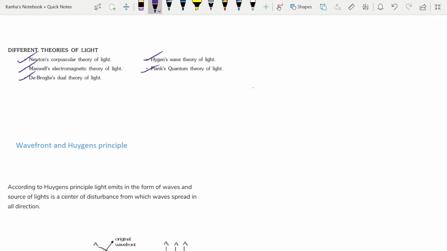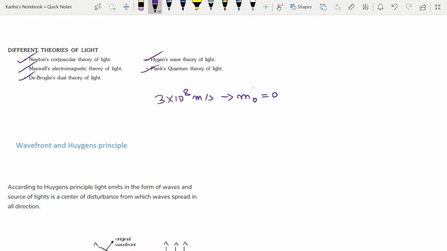So, what does Newton's theory say in brief? It says that there are extremely minute, very light and elastic particles known as corpuscles that make up light. They travel with the speed of light, which was given to be 3 × 10^8 meters per second in vacuum. It also says that these have rest mass 0, they travel in straight lines, and they are invisible. So when they fall on our eyes, we get the sensation of light.